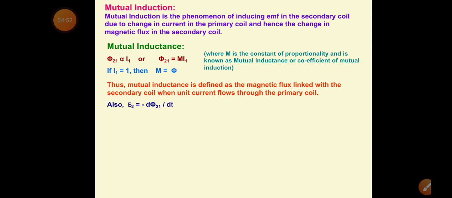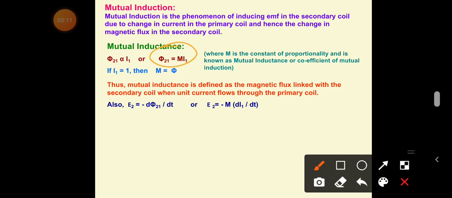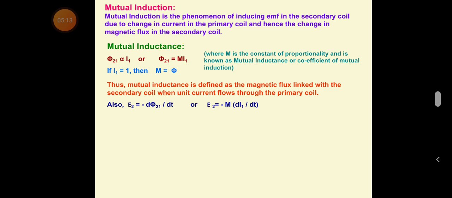Alternately, we can define it by using Lenz's law. Let us say the induced EMF in the secondary coil is E2. Then I can write E2 is equal to minus d phi 21 by dt. If I put the value of phi 21 from this equation, we can write E2 is equal to minus M di1 by dt.